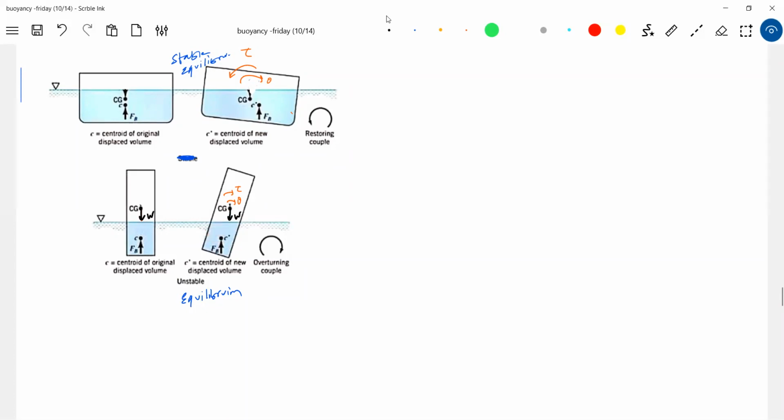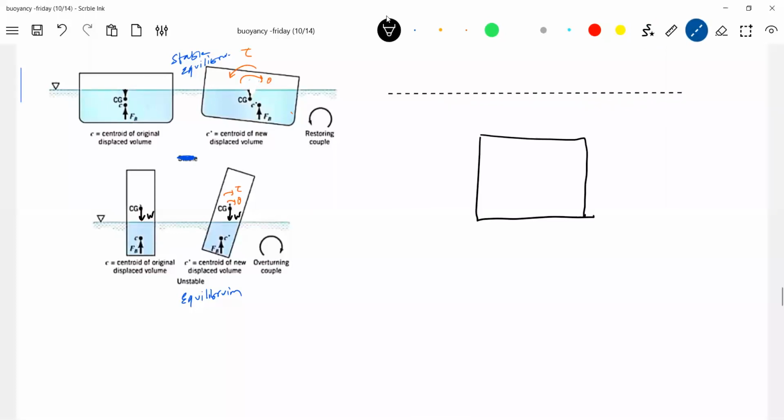They can ask you conditions like, suppose there's a cubical block submerged in water. Then the density is such that the center of gravity will act here, and the center of buoyancy must act through the center.